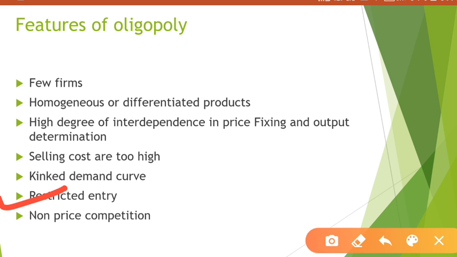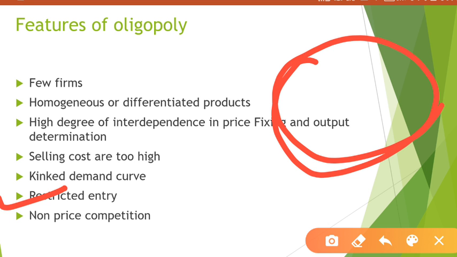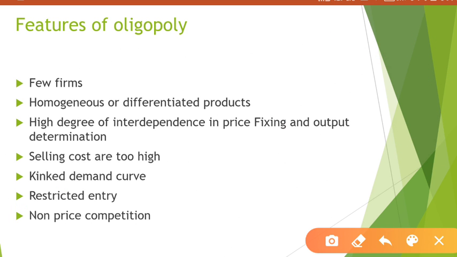Restricted entry, I already told you they behave in a group. Their group is closed. They don't want anybody to enter their group, okay? That's why they behave as a strong group. They might fight among each other, they might have competition among each other, but whenever somebody comes from outside, they try to protect. Now I will give you a very simple example. Suppose you and your sister, you might fight with your sister all the time, but if somebody is attacking your sister from outside, definitely you will have a strong bond with her, right? In the same way the oligopoly also behaves.